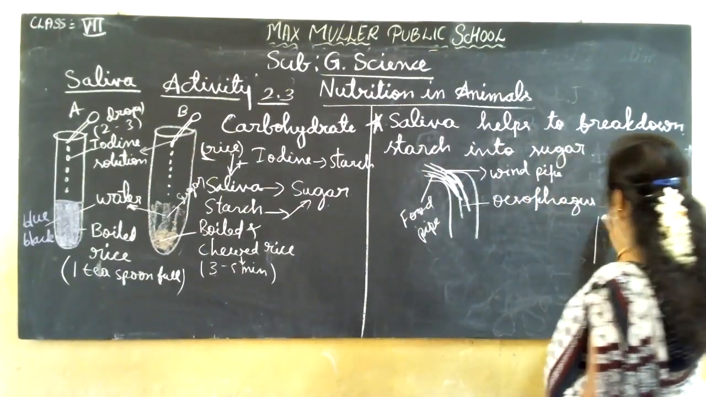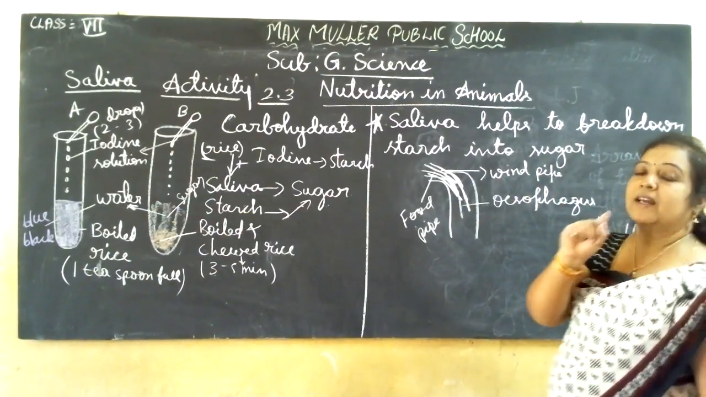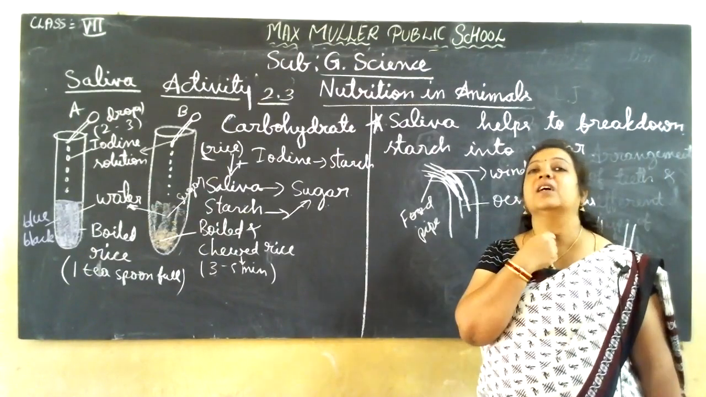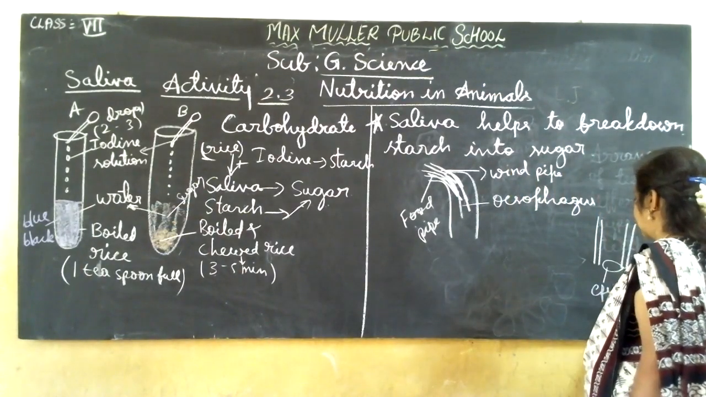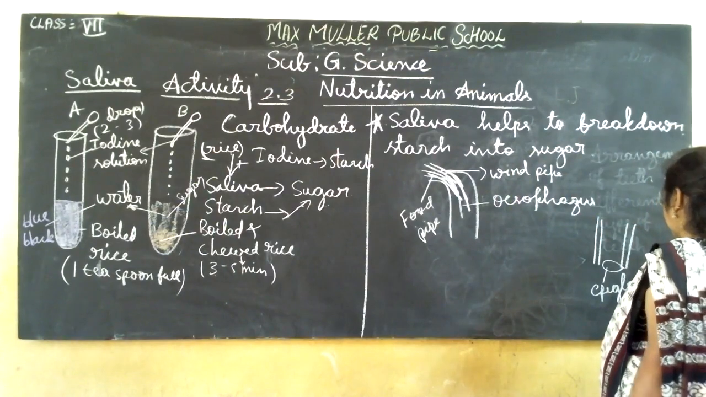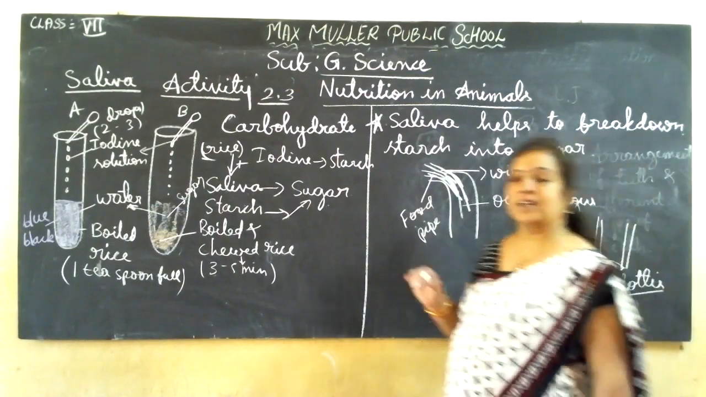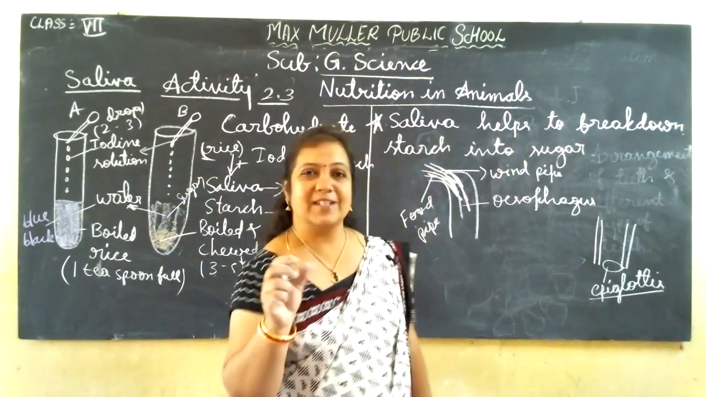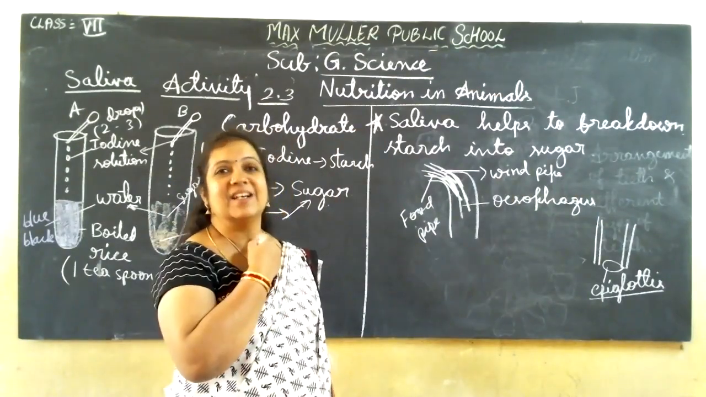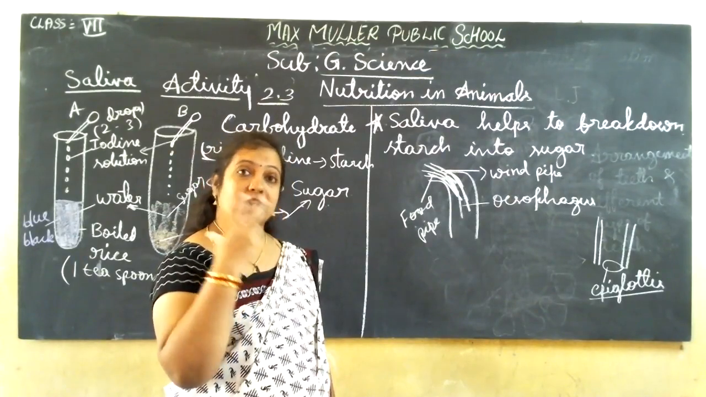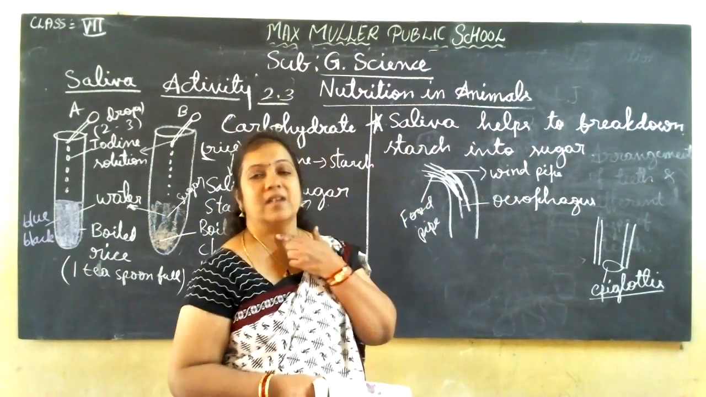Between the food pipe and the windpipe, there is a small tongue-like structure in the neck portion. That is what we call the epiglottis. Epiglottis is not mentioned in your textbook. Write it down, children. This is an important thing, some extra information. When you open your mouth broadly, you can see the epiglottis present in the neck portion.